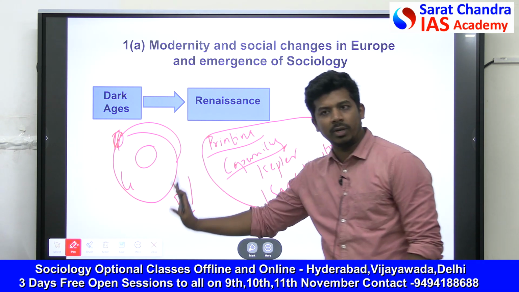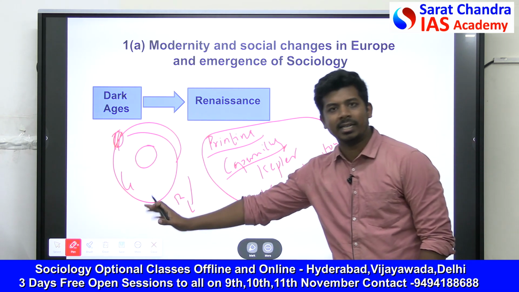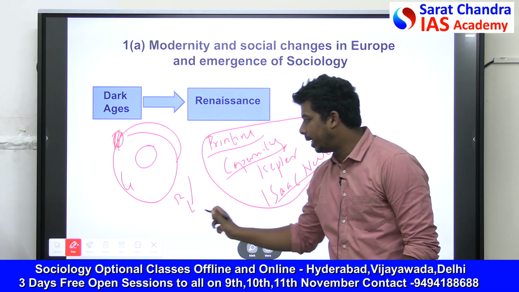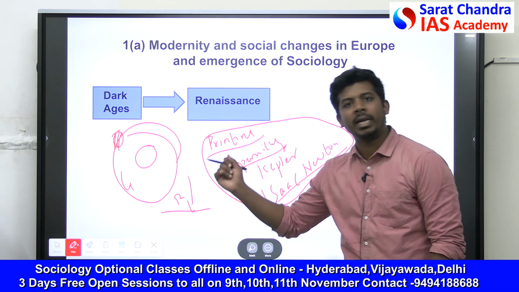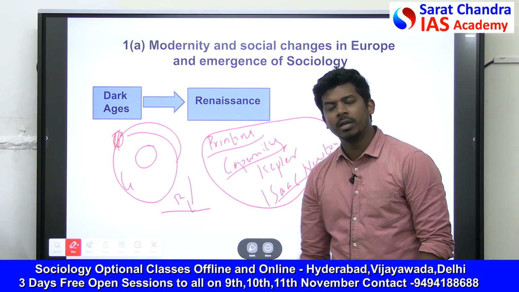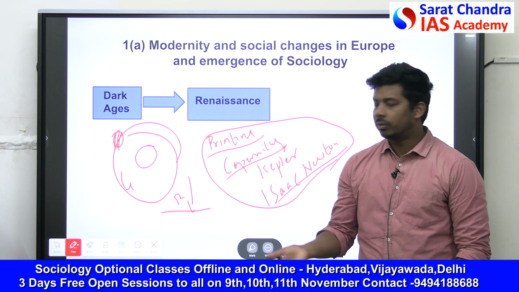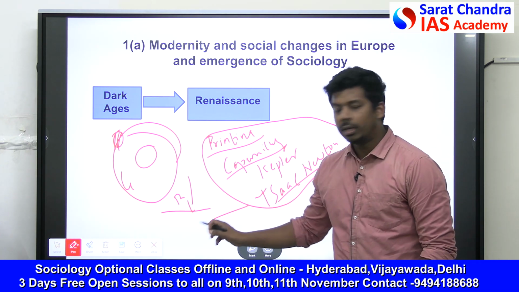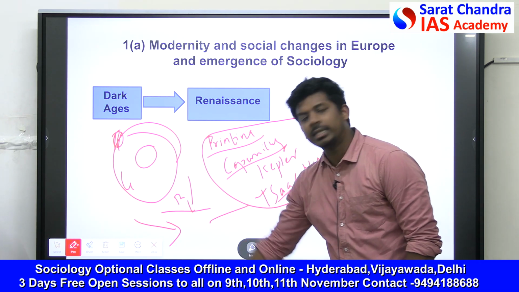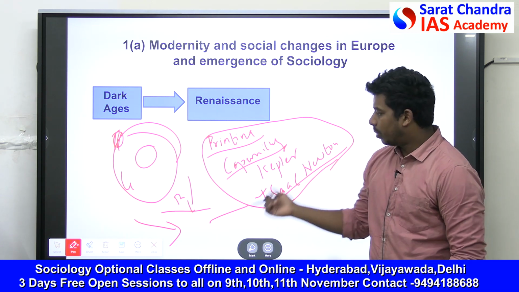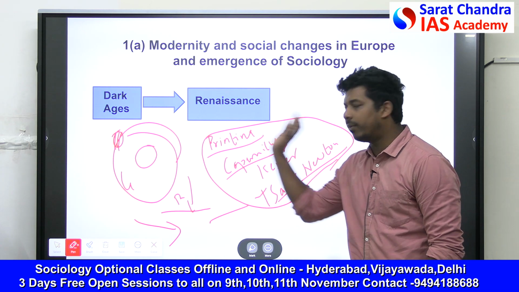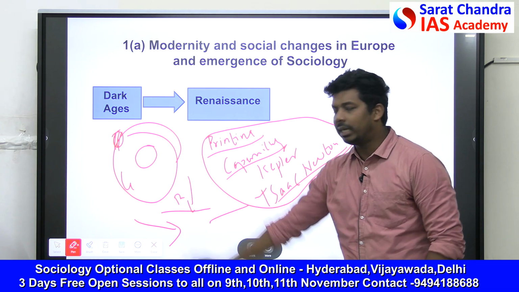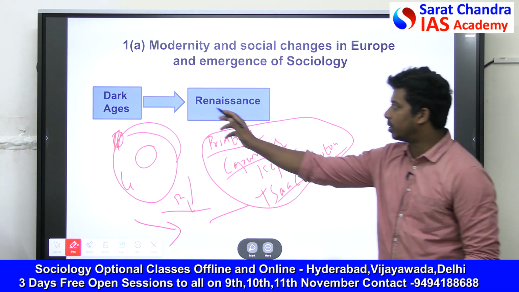Before this scientific revolution, whatever the Christian clergy, the church, is telling, people are blindly believing. If the church tells people the earth is flat, people are blindly believing it. People are not questioning how the earth can be flat. Then some people are saying the earth is round, while the Christian clergy is saying it is flat. So slowly they stopped believing the church and started believing in scientists. So this scientific revolution kept happening in this Renaissance.